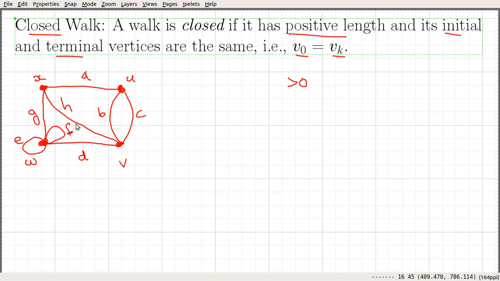Let's consider this example and build a closed walk.